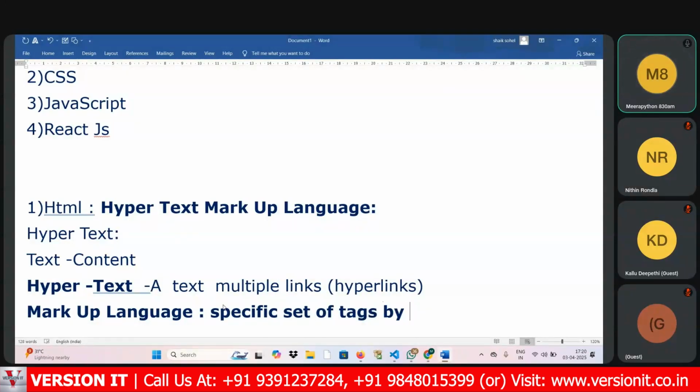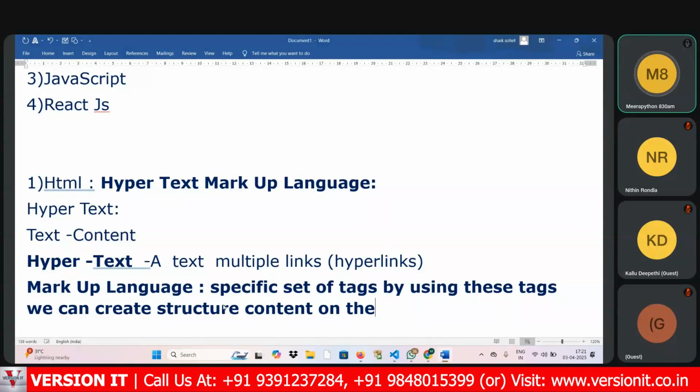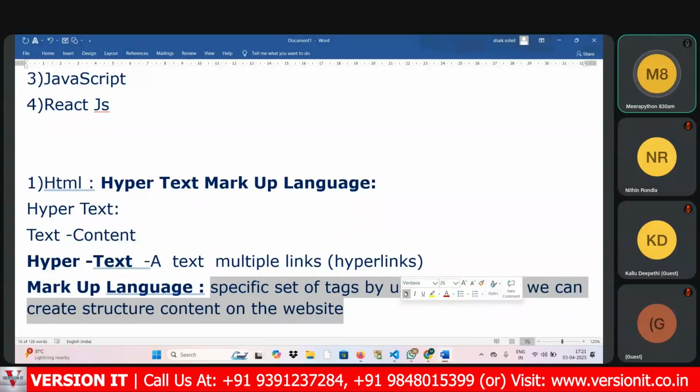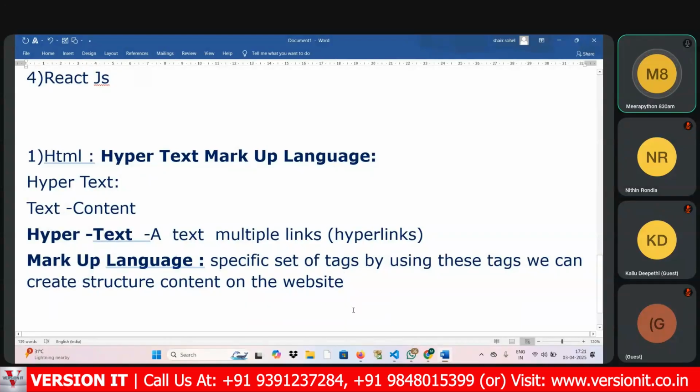By using these tags we can create structured content on the website. So we can call HTML a markup language.